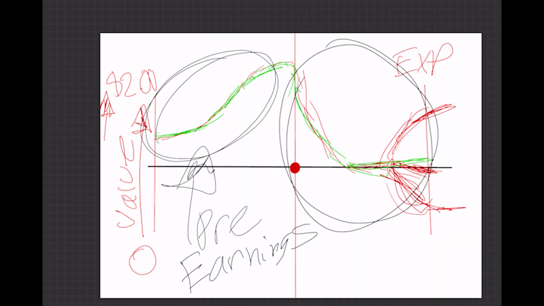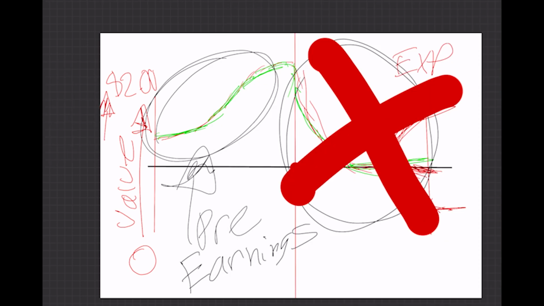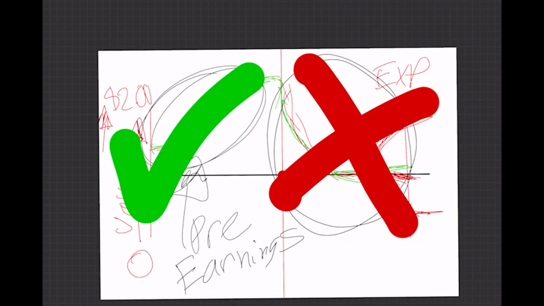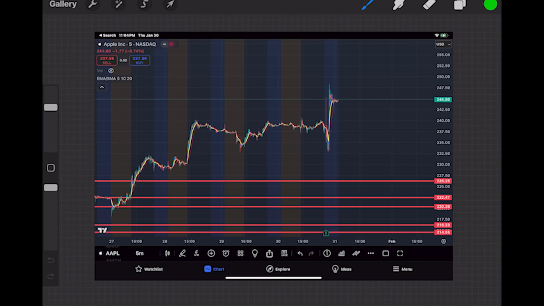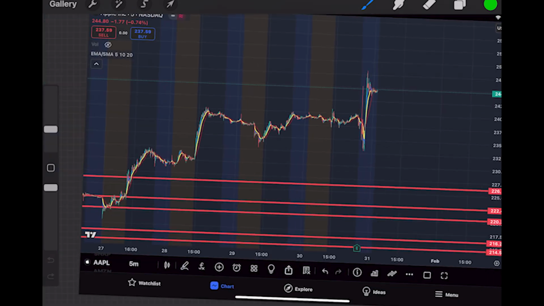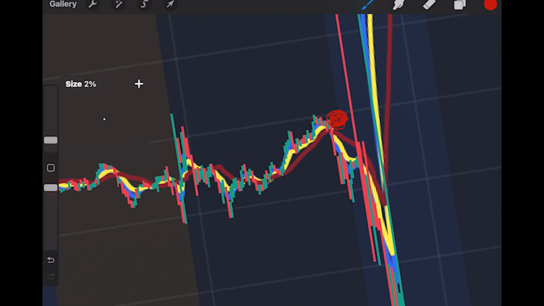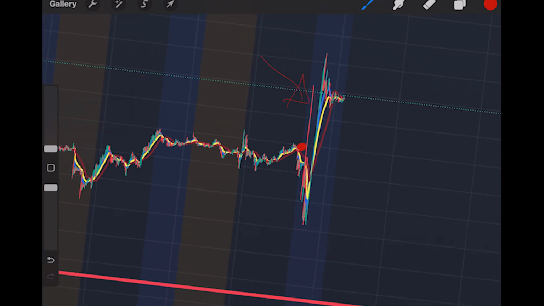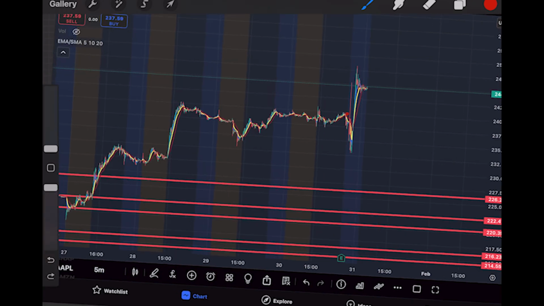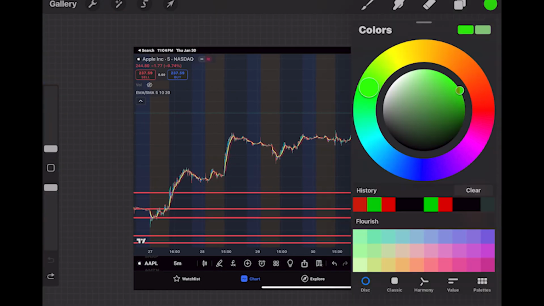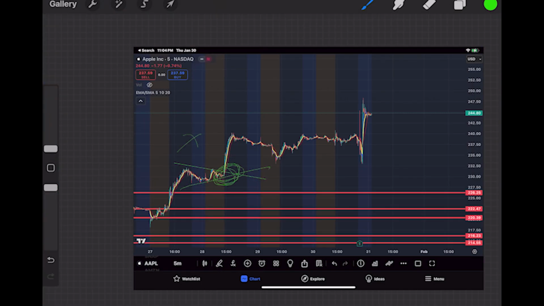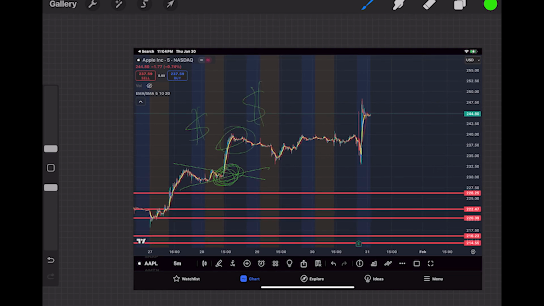Leading into earnings, you're going to get a nice rally or sometimes a nice short, depending on what the prediction is for that company's earnings. As you can see, Apple just reported earnings and literally it moved like crazy. It dropped 20%, it went up 20%, and then it went back up 20%. So the thing is, with options, it's super risky playing the move after, but playing the move before, that's how you trade earnings.